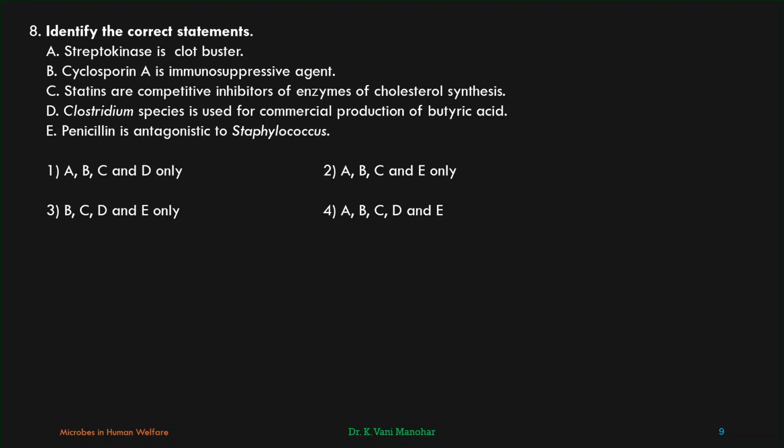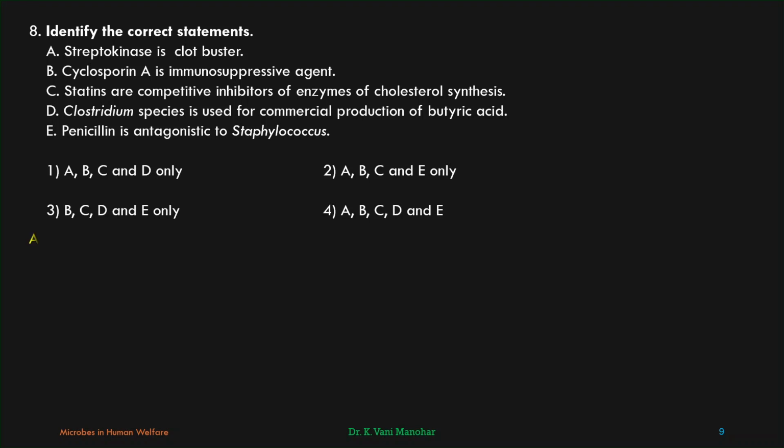While carrying out his experiments on Staphylococcus aureus, Fleming discovered the synthesis of a chemical substance by a mold growing around Staphylococcus, that is Penicillium notatum, that prevented the growth of Staphylococcus aureus. So penicillin is antagonistic, opposite effect to Staphylococcus. This is also true. A, B, C, D, E, all the five statements are correct. So the fourth option must be the correct one.